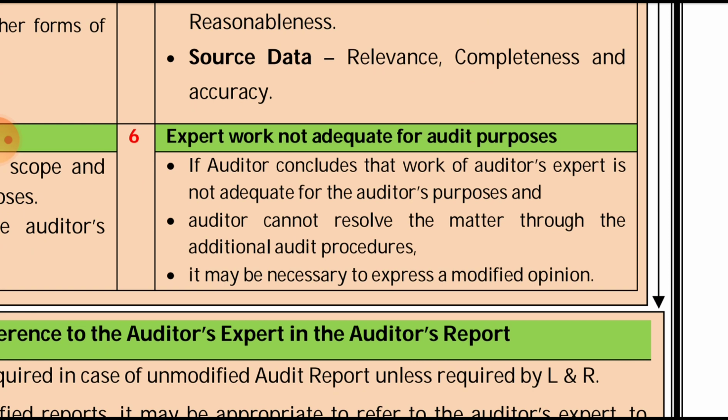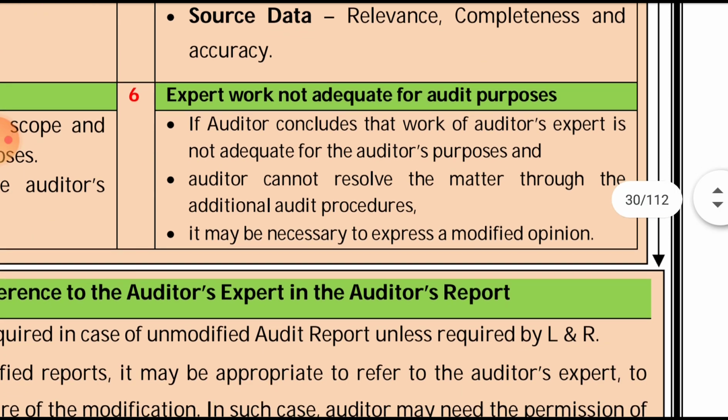So if he concludes that the auditor's expert's work cannot be used or is not adequate for his purpose, and if the auditor cannot resolve the matter through additional audit procedures, then it may be necessary for the auditor to express a modified opinion, because he is left with no choice. There is a limitation of scope, because the work is not adequate. Second, he cannot resolve the matter through additional audit procedures. So if he is not able to resolve it through additional audit procedures, then he may need to express a modified opinion.